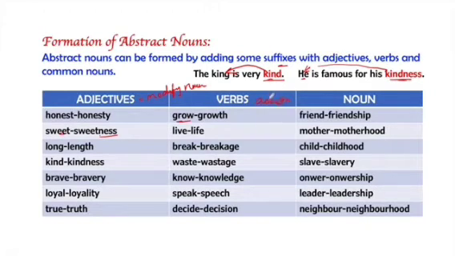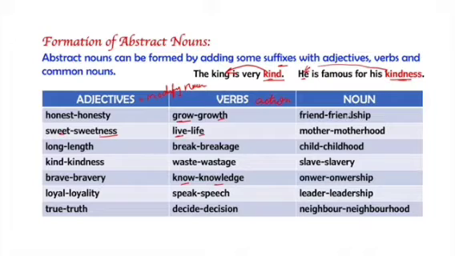We will see how abstract nouns can be made through verbs. Verbs are the words which do action. Grow is a verb, and with a little modification, an abstract noun can be formed, that is growth. Live, verb. Life is the abstract noun which is made out of it. Break, breakage. Waste, wastage. Know, knowledge. Speak, speech. Decide, decision. Like if I say, I know you very well, I am using it as a verb. But if I say, I have good knowledge about trees, so I am in the state or condition where I keep knowledge of trees. So knowledge will be an abstract noun.